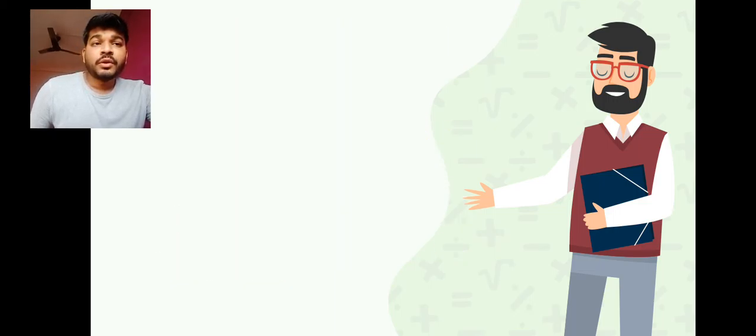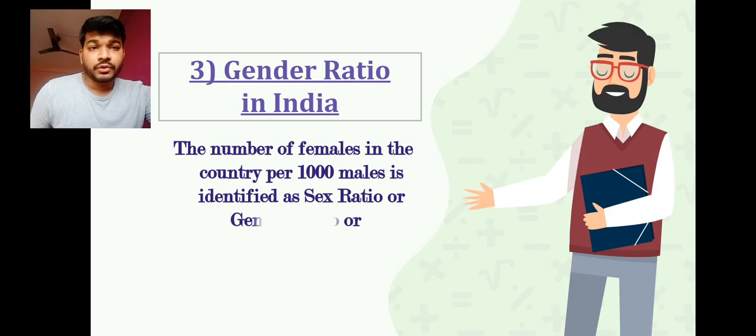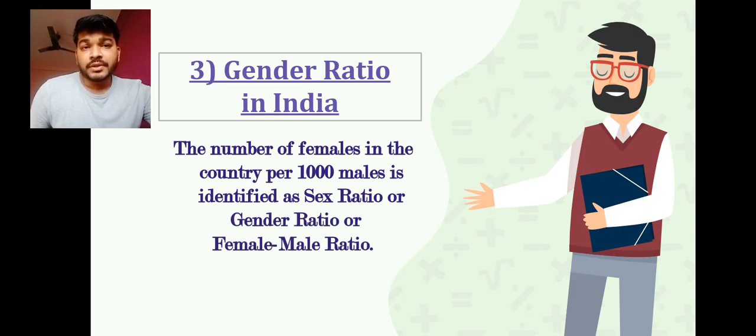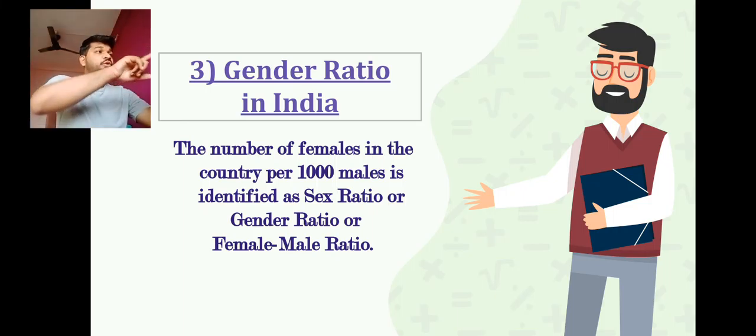Now we are going to go with the next topic, that is gender ratio. What does the gender ratio mean? The number of females in a country per 1000 males. मतलब per 1000 मेल के लिए कितने फीमेल है, मतलब 1000 मेल है तो उसके सामने 1000 फीमेल है तो वो बैलेंस होगा, लेकिन 1000 फीमेल नहीं है, 900 ही है.